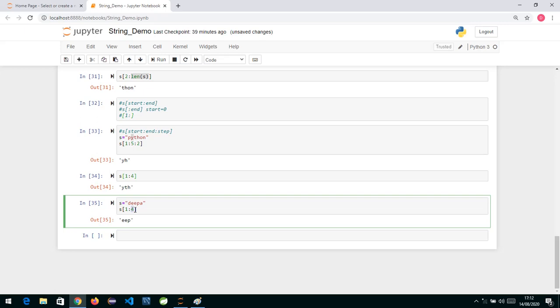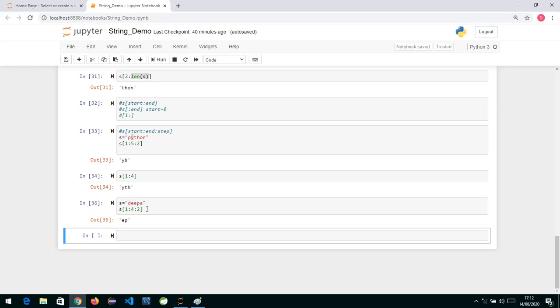Now we also have an option: instead of step 1, we can specify step 2. So now we are telling it to start with 1, which means it will extract E. After extracting E, the position was 1, so it will increment by 2, 1 plus 2 is 3. So directly it will give me P. The second E we have over here will not be printed. So the slice operator will only extract E and P. If I run it, you can see it is EP.